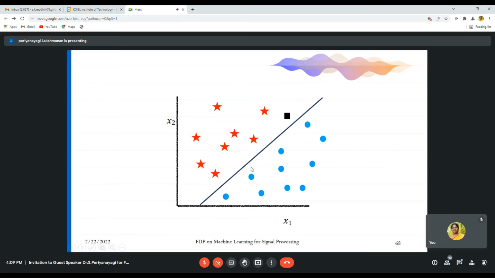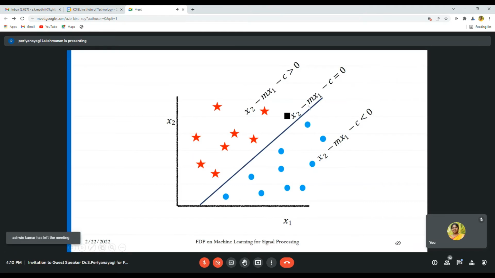So if you see this line, above this line are lotus, below this line are roses, based on the prediction. For a line, we have an equation, that is x2 minus m into x1 minus c equals 0. If this value is less than 0, then it is a rose. If this value is greater than 0, then it is a lotus.